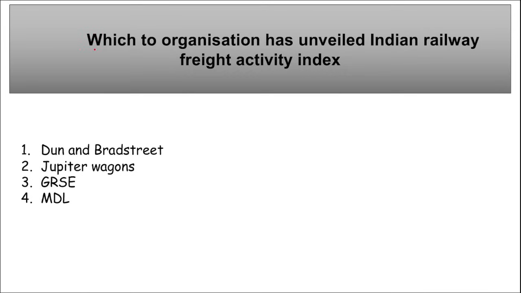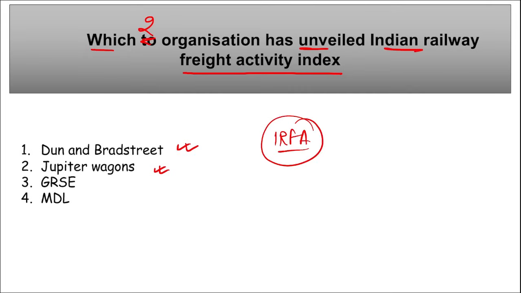Next, which two organizations have unveiled Indian Railway Freight Activity Index? So two organizations, which are they? Dun & Bradstreet and Jupiter Wagons. Remember, these two organizations recently unveiled IRFA, that is Indian Railways Freight Activity Index. This was launched during the 15th International Railway Equipment Exhibition.